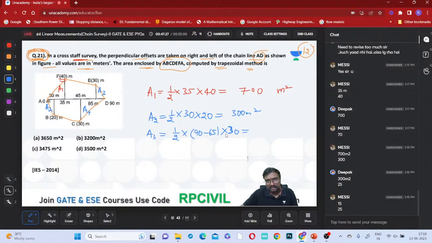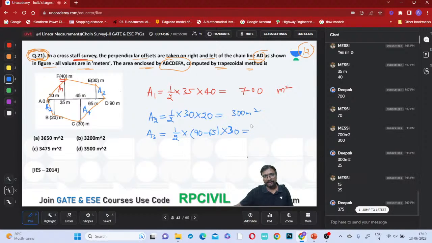Yes, 90 minus 65 only, that is the base for this triangle. This is 65, that is 90. So it is 375. 375 meters square, if you just observe. And what is A4? If you just observe, A4 is half into base into height.